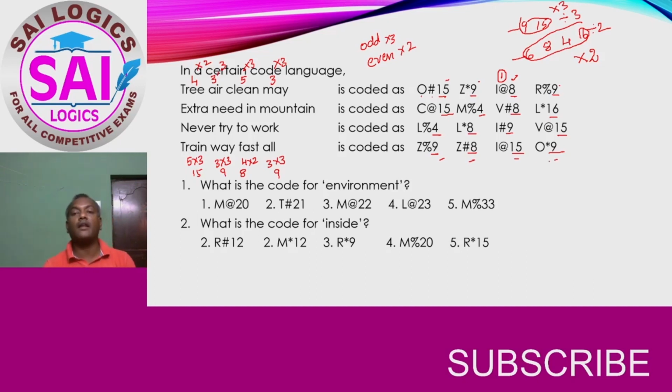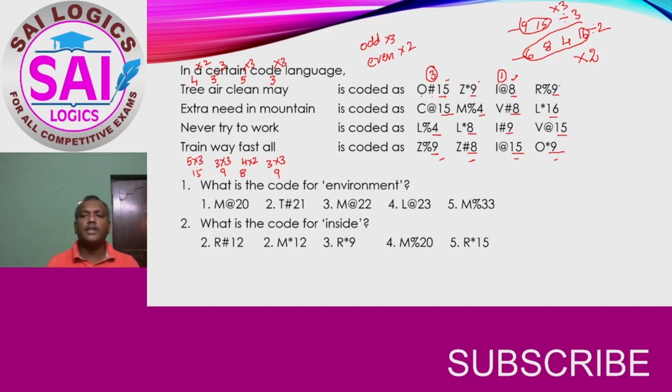So it is very clear, when the number of letters is odd, they are being multiplied by 3, and when the number of letters is even, they are multiplied by 2. So that is our first concept. And if you can understand this, 15, so that means this is the code for word number 3. And these two are 9, that we will check whether which 9 belongs to which item.